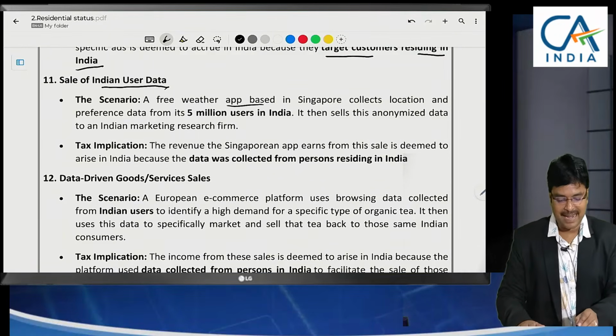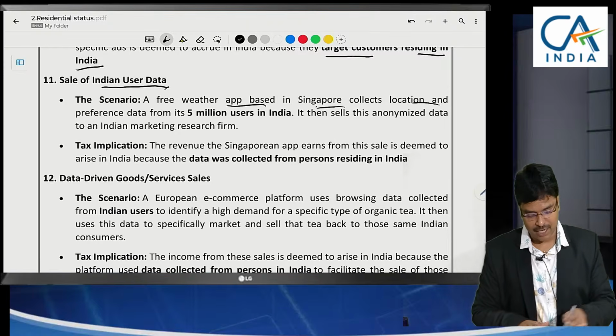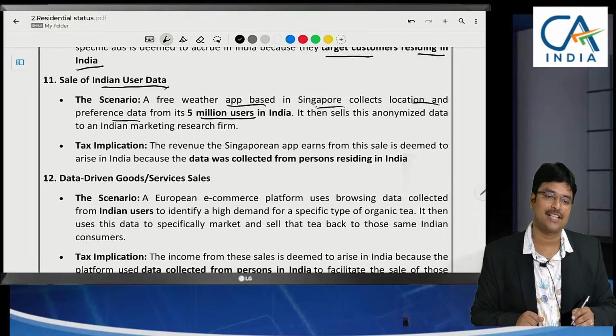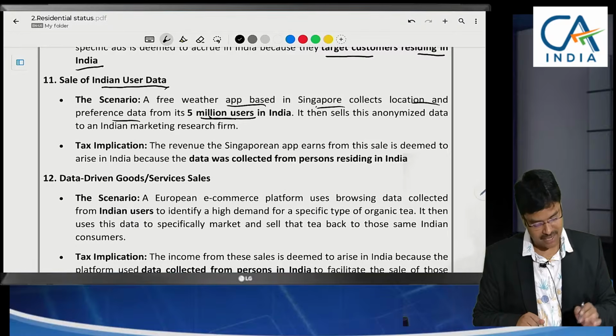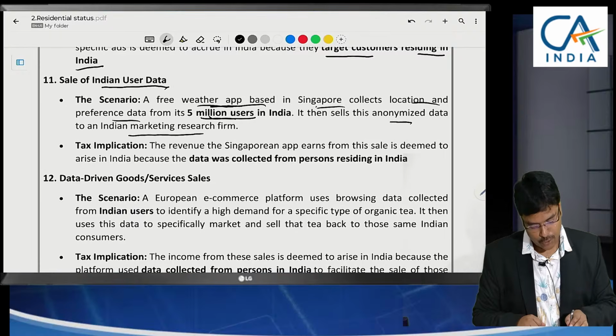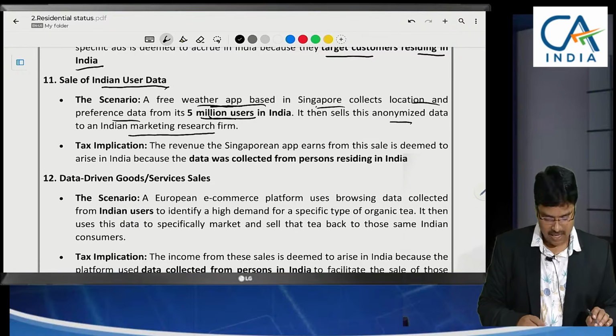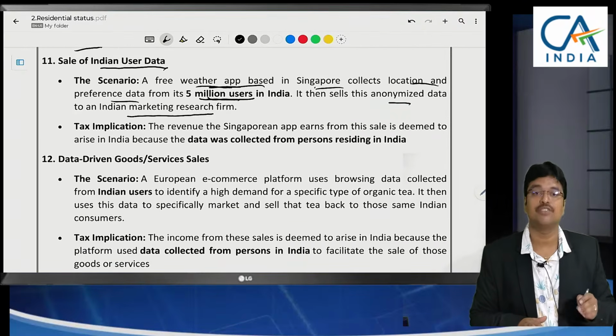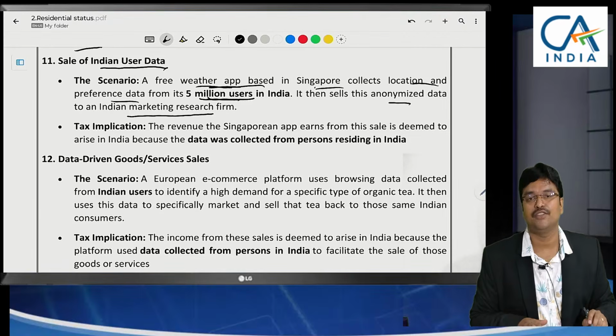A free weather app based in Singapore collects location and preference data from 5 million users in India. Their feedback has been taken. 5 million users are there in India. This information from this free weather app is being sold to an Indian marketing research firm. This income will be taxable. Significant economic presence: 5 million users are in India. More than 3 lakh users in India means we deem the significant presence is in India.